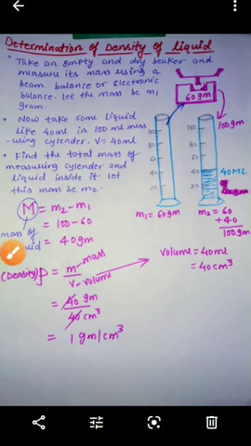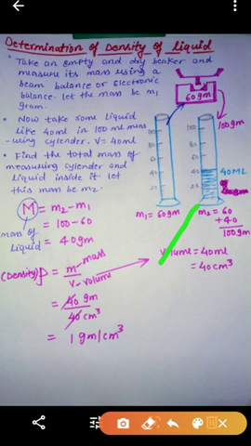And we already know that a volume of liquid of 40 ml means 40 centimeter cube. It means 40 ml can also be written as 40 centimeter cube. By using the formula, density is equal to mass per unit volume. Mass is 40 gram and volume is 40 centimeter cube. You will get 0 cancel with 0, 4 cancel with 4. Finally 1 gram per centimeter cube. This is the density of the given liquid. Okay, so by using this activity we can find the density of a liquid.